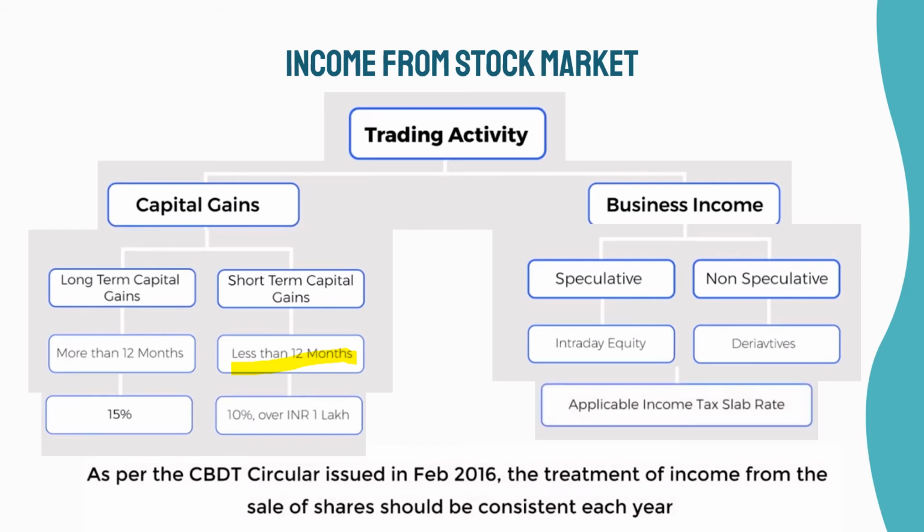Here in this case the tax rate is lower, i.e. it is 10% after 1 lakh. If the income from share market activity accounts for a significant chunk of your overall income, then you will have to show your share market activity as business income rather than as capital gains. Tax on the basis of job factor.